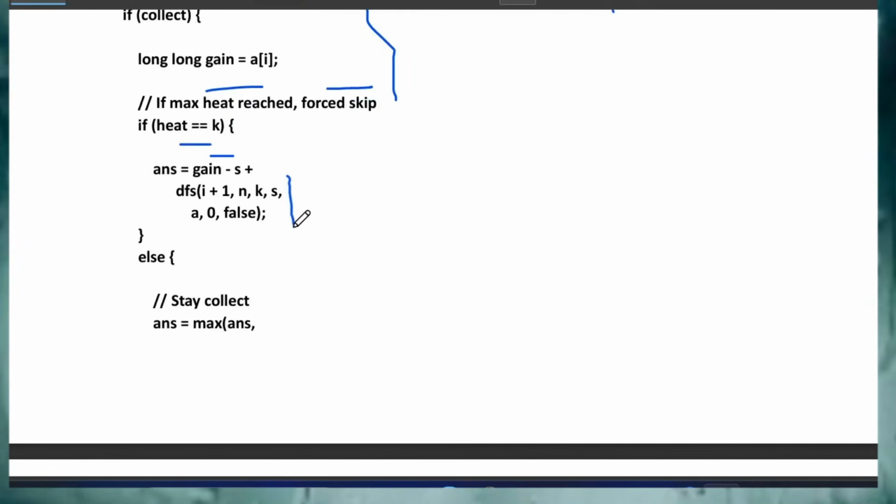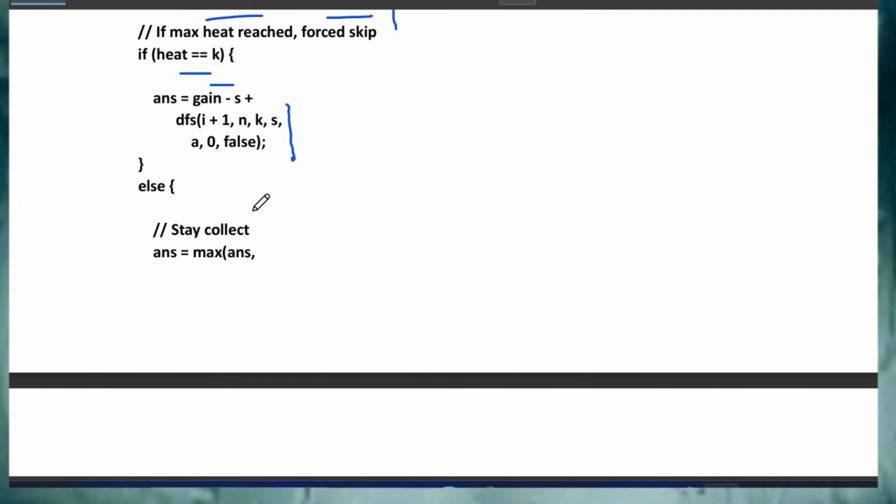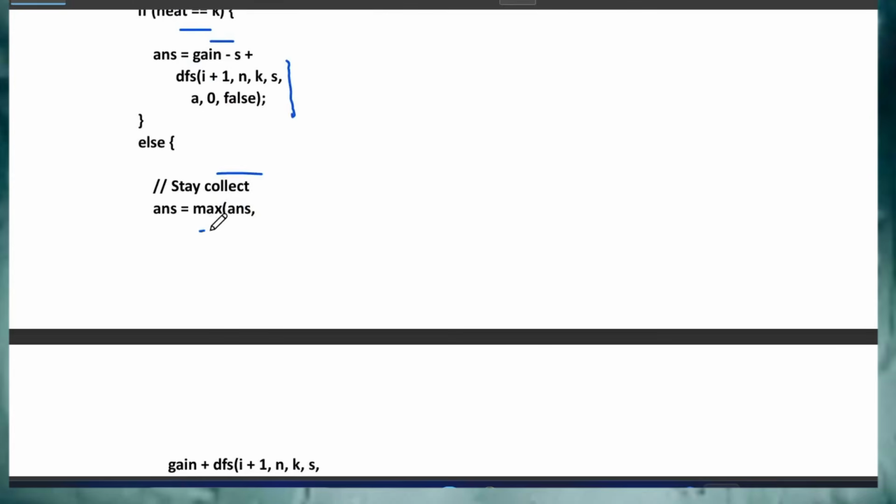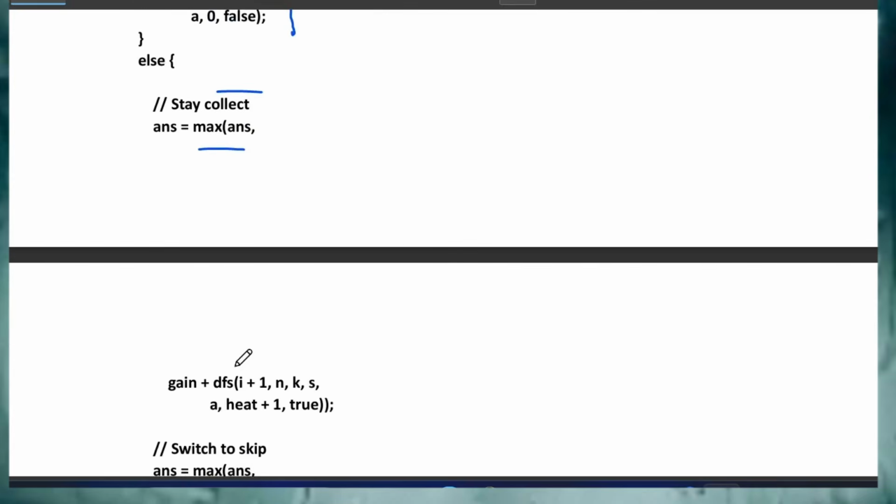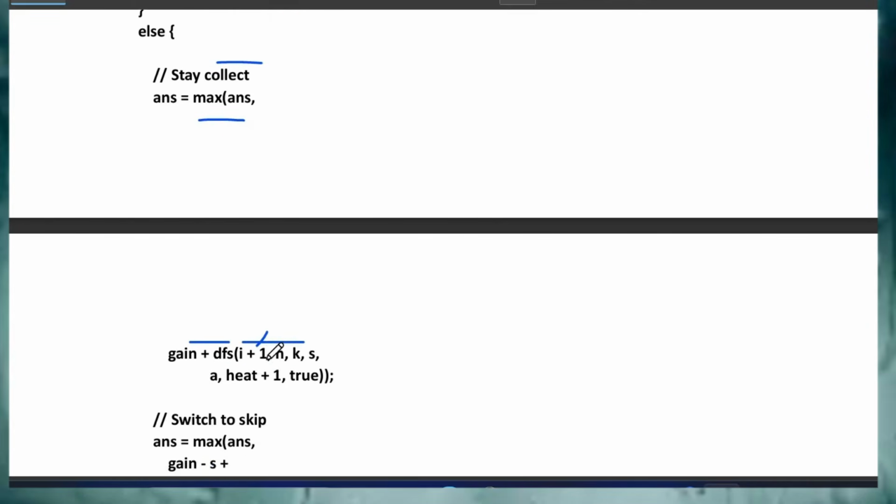Okay, so this is a recursive relation I am establishing here. So why am I doing minus S? Because if you reach the maximum hit, then you have to basically subtract the cost too. So that's the thing I'm doing here. Else you will collect it. Collect means maximum of answer and gain plus DFS(I plus 1, N, K). Yes, I'm updating the values here, I think you know this scenario, and updating the value to true.